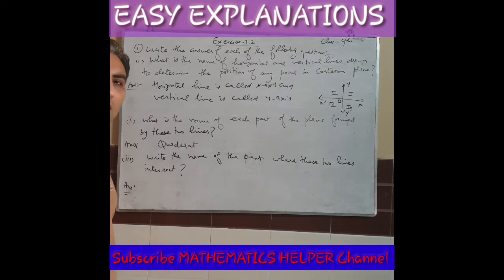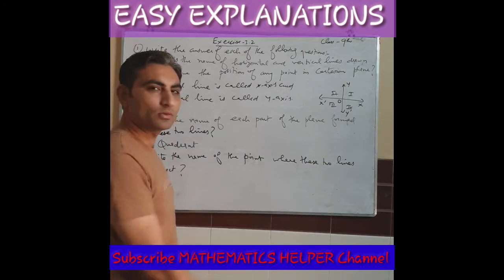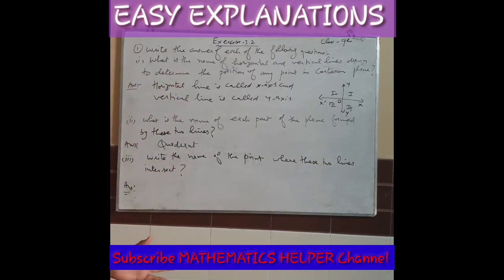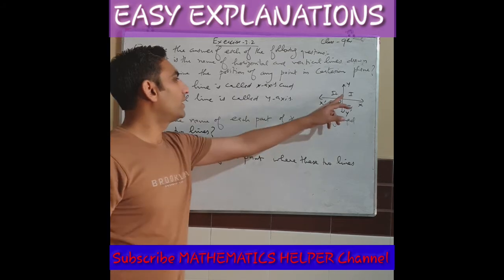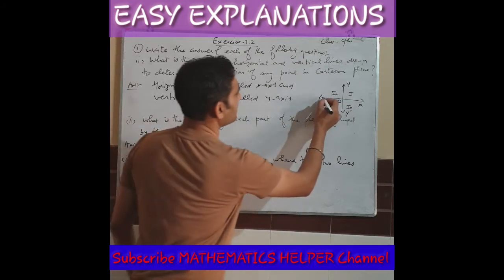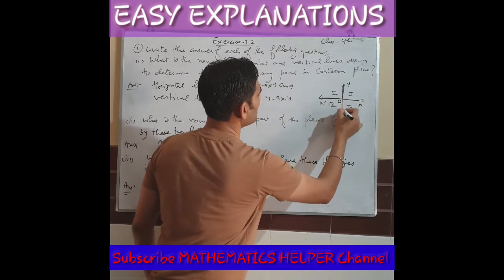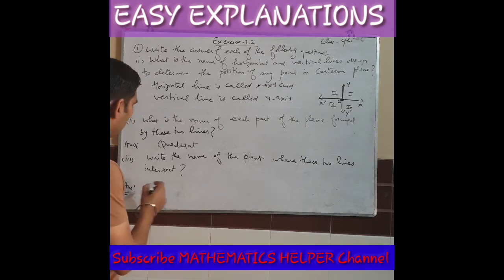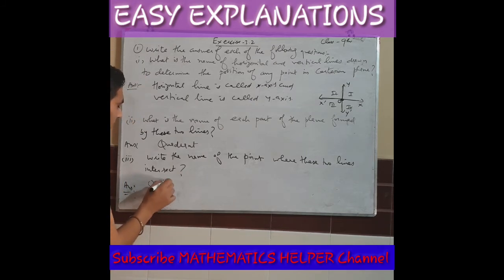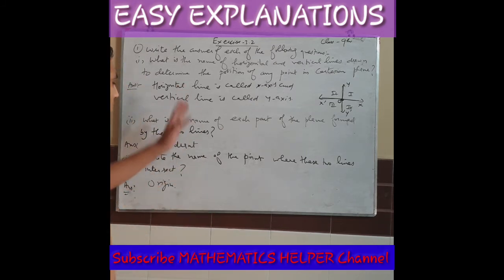Each one is a quadrant. Last, write the name of the point where these two lines intersect. What is the name of this point where these two lines intersect? See where they intersect. At this point, which we mark as O, what is this called? Origin. So its name is origin. Remember these 3 parts.